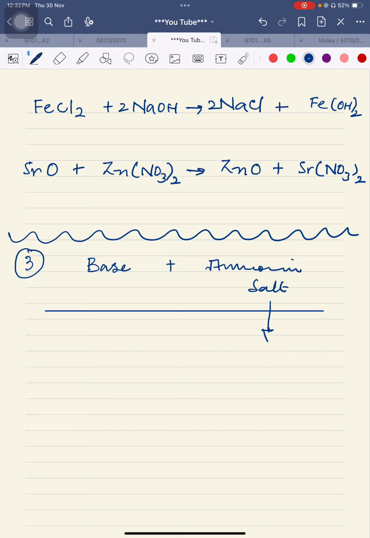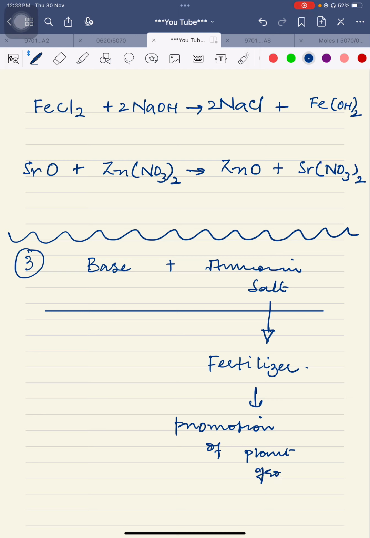Sorry guys, what is ammonium salt? First of all, what is an ammonium salt? Ammonium salts are basically used as fertilizer. Okay, what is a fertilizer? It is a substance which is used for the promotion of plant growth.